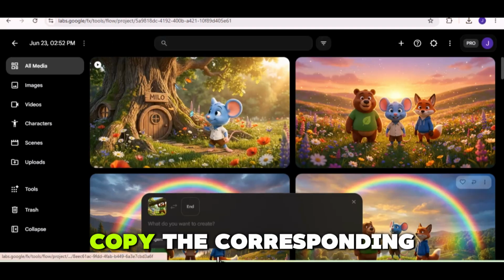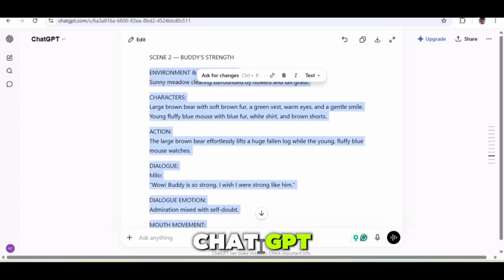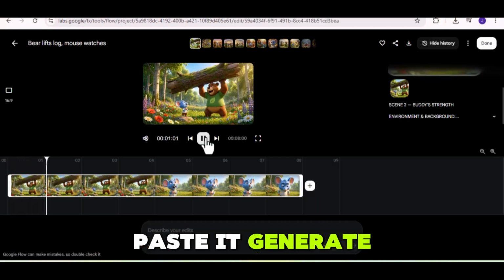Upload the image, copy the corresponding animation prompt from ChatGPT, paste it, generate.